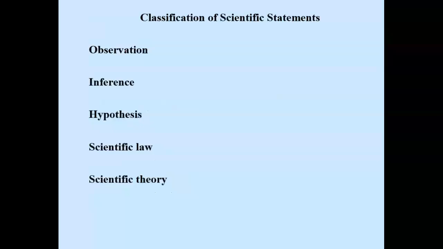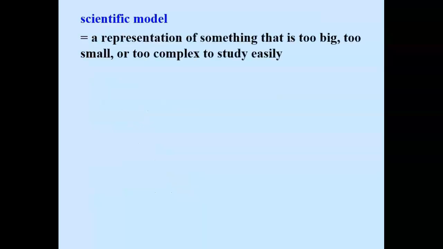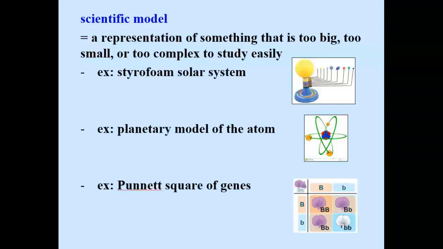Next, let's define a scientific model. A scientific model is a representation of something that is too big, too small, or too complex to study easily. We'll look at a couple of examples. The solar system is massive, and we create a model made out of styrofoam. It's a model of the solar system. It helps us know the order of the planets, for example.